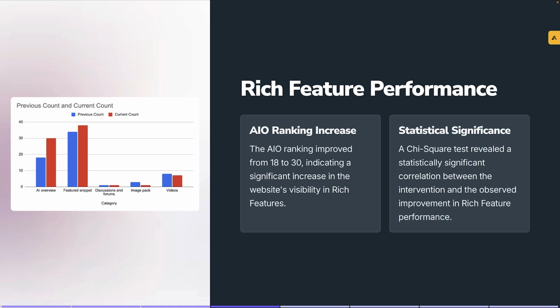Now, in this case, because we're looking at multiple different sets of data and not just two paired data, we've used a chi-squared test. Based on the chi-squared test, it did reveal that we had a significant correlation. It was under that 0.05 when we looked at the p-value, which again made it statistically significant. So once again, we were able to prove the null hypothesis wrong. Interventions seem to have some sort of change in the rich feature performance.